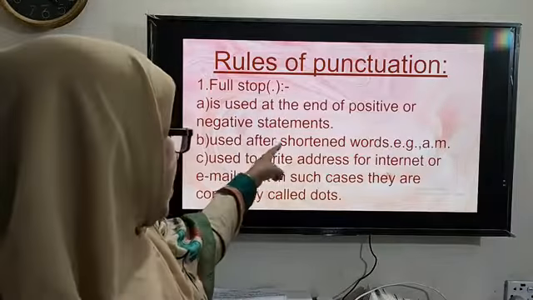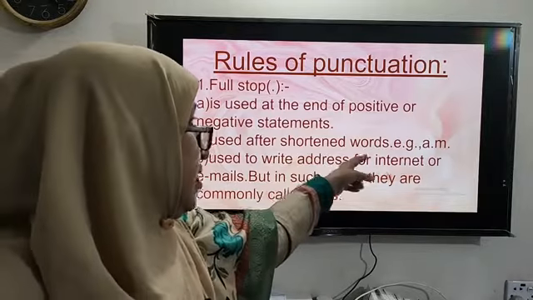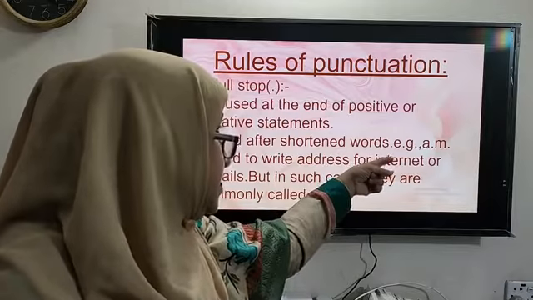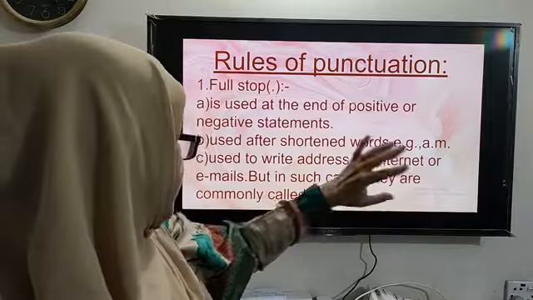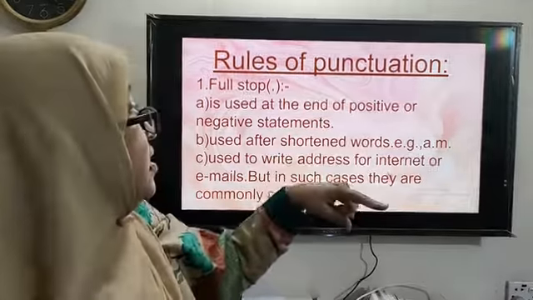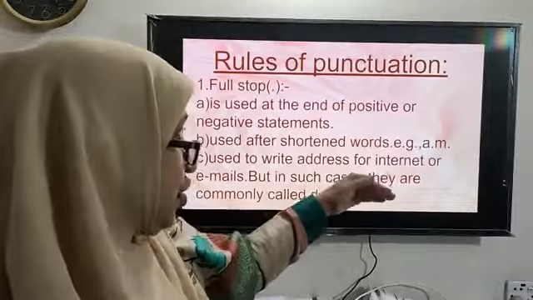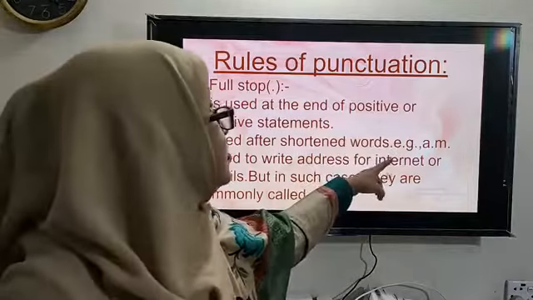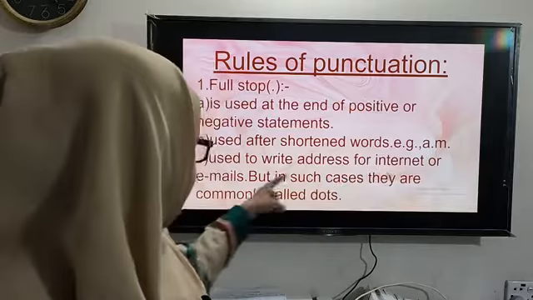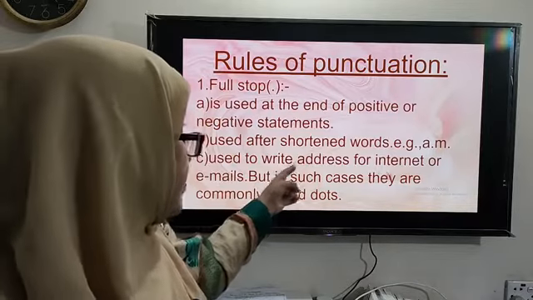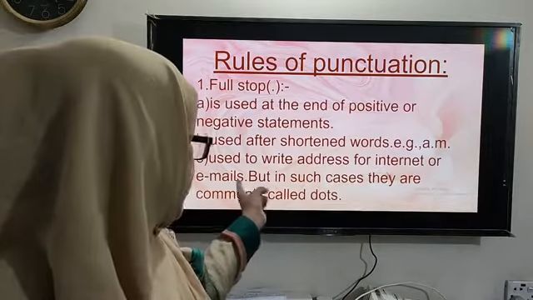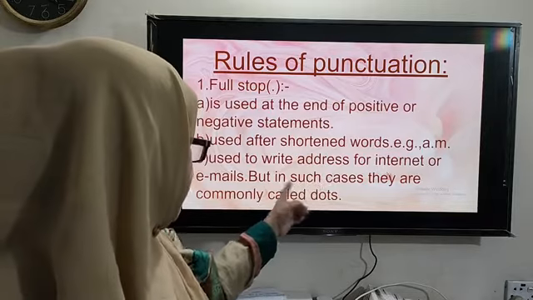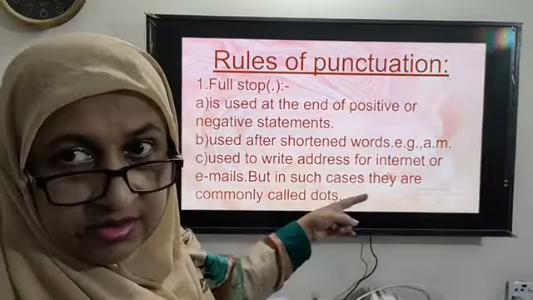Full stop is used after shortened words, for example e.g., a.m., etc. So when we make words short, we use full stops after the short forms. Number C, it is used to write addresses for internet or emails, but in such cases they are commonly called dots.